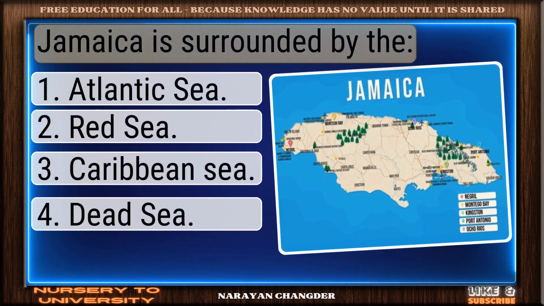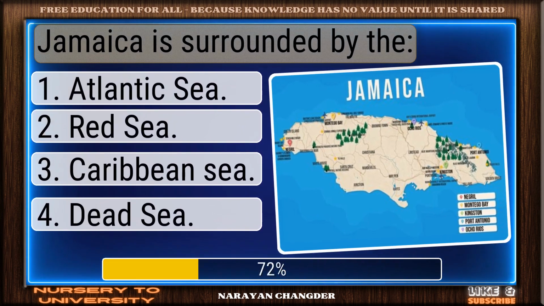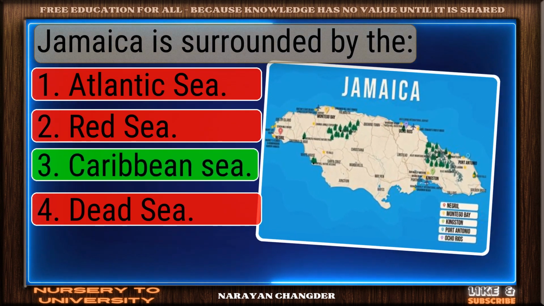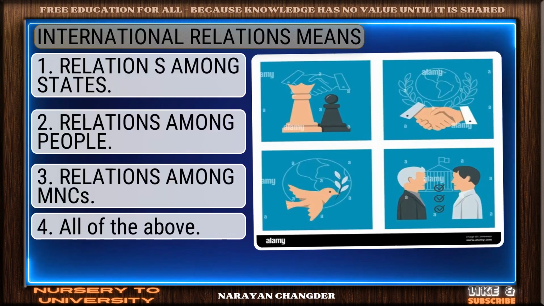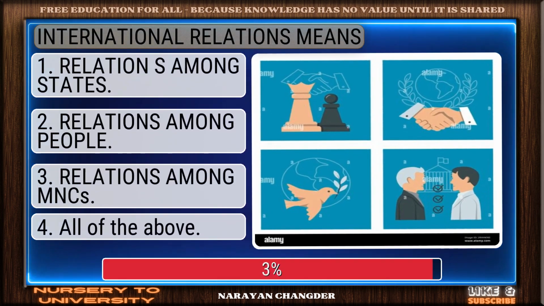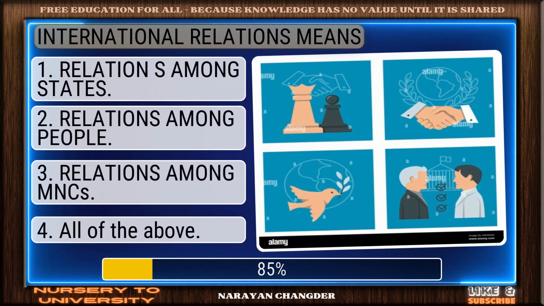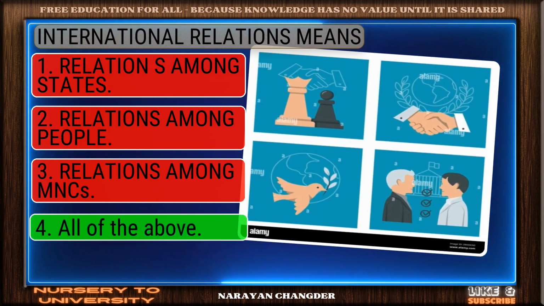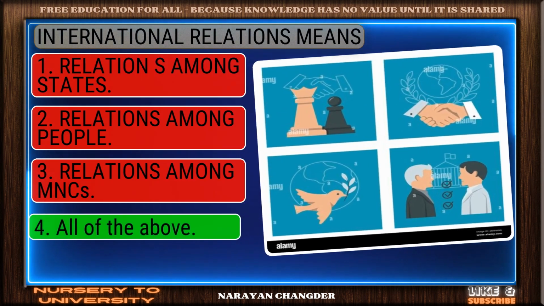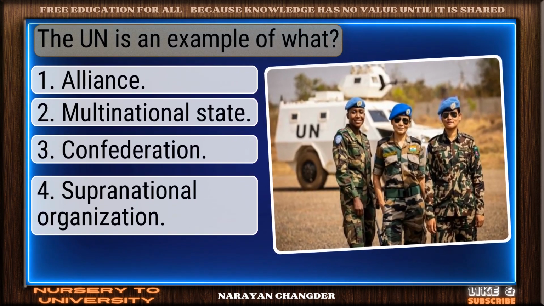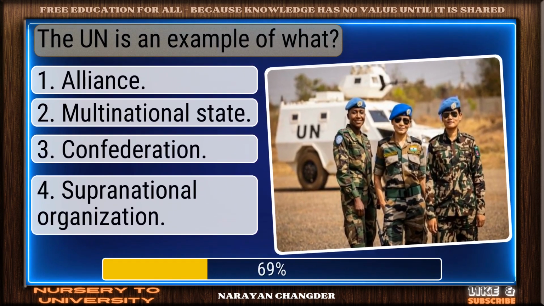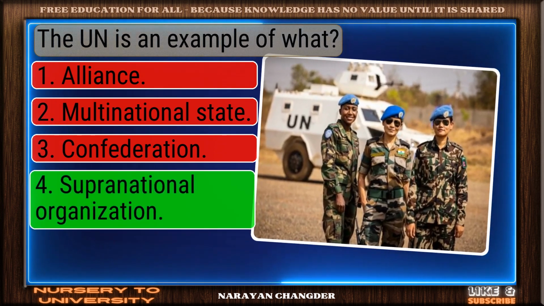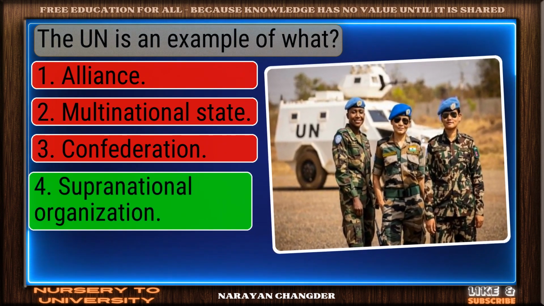Jamaica is surrounded by the. Smart move. Caribbean Sea is an accurate answer. International relations means. Great thinking. All of the above is the right choice. The UN is an example of what? You're right. Supranational organization is the correct answer.